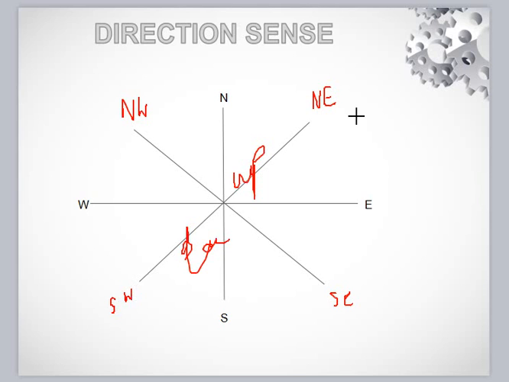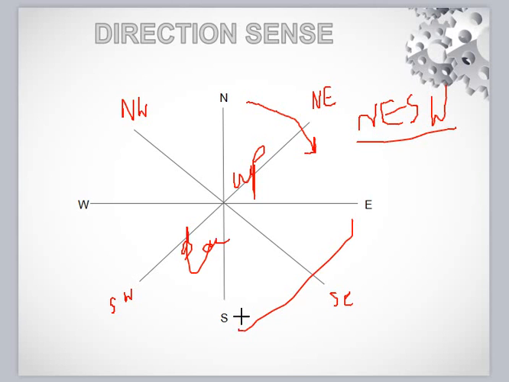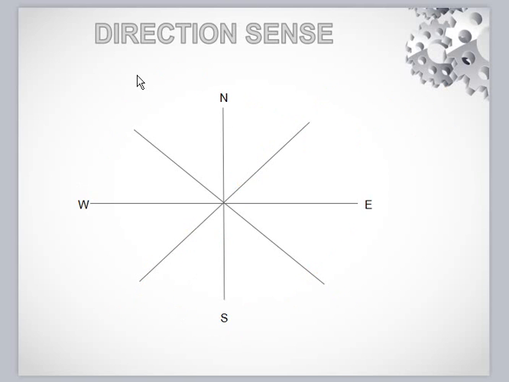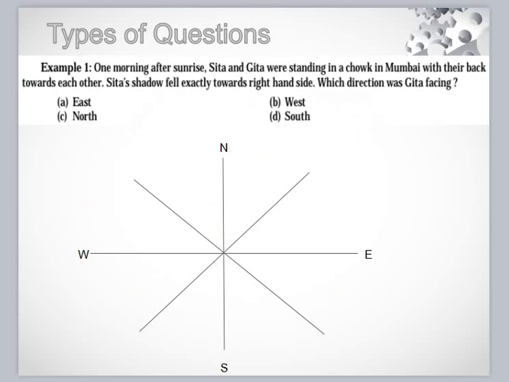In a short trick you can also memorize a word: north, east, south, west. And why this sequence? Because after north in clockwise direction it will come east, after it is south, after south is west, and after west in clockwise direction it will come north. So let's learn more and more tricks with some examples. Okay, let's move on to first example.